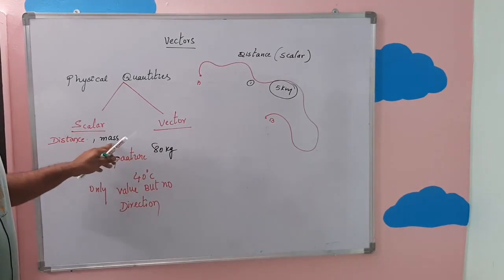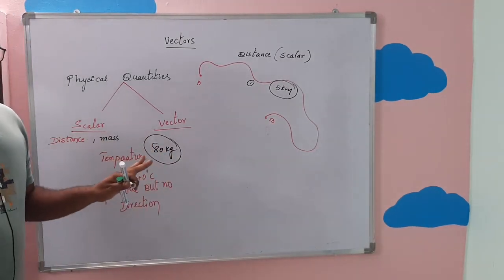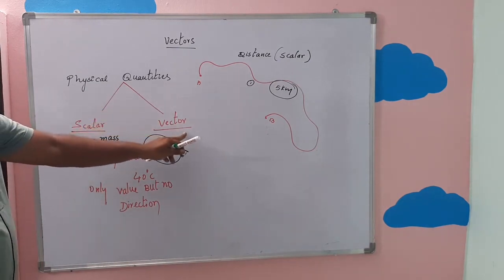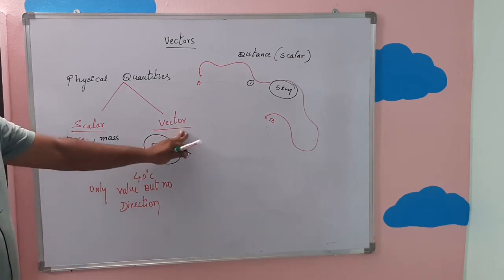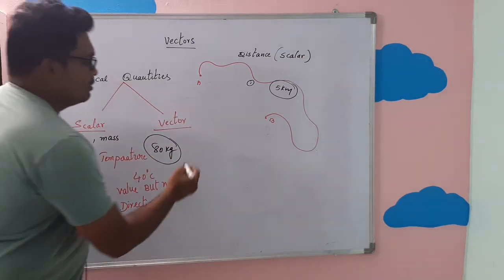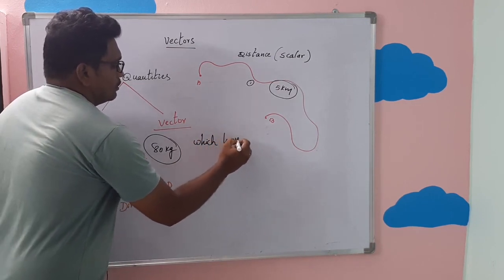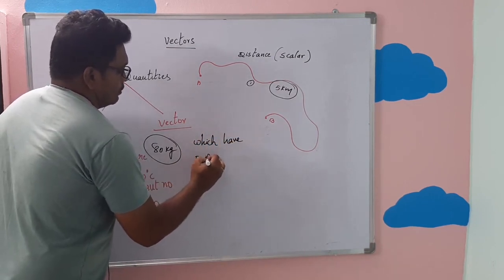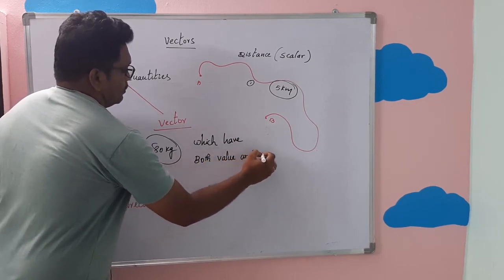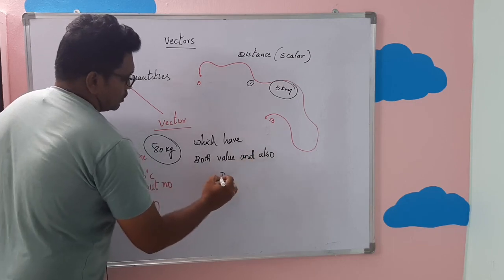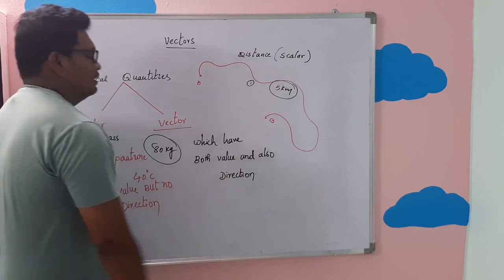So mass is also one of the scalar physical quantities, which has only value without any direction. Now when you come to the vector physical quantities, you can understand now. Vectors are also the physical quantities which have both value and also direction. So vectors are the physical quantities which have both value and direction.